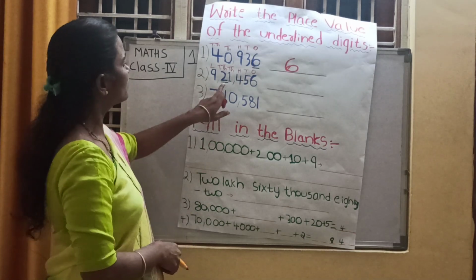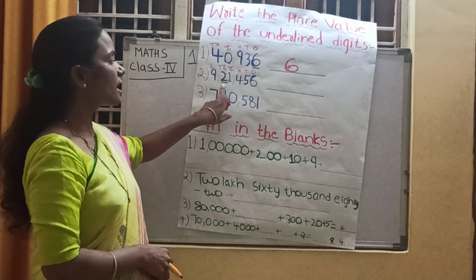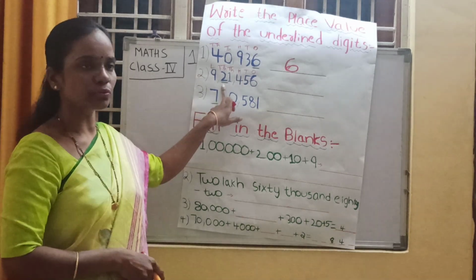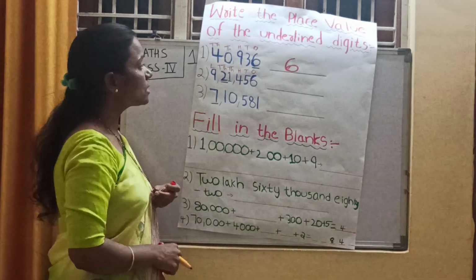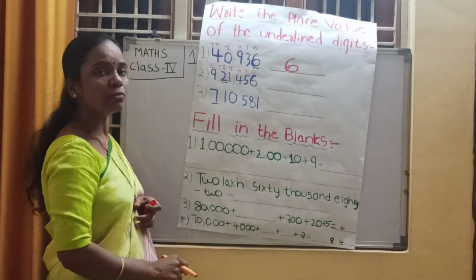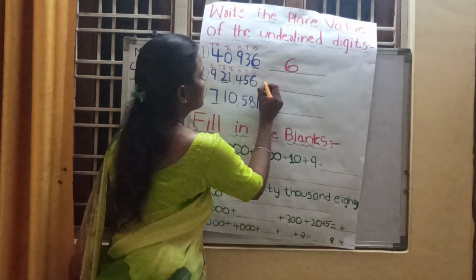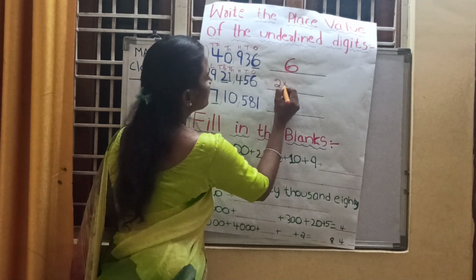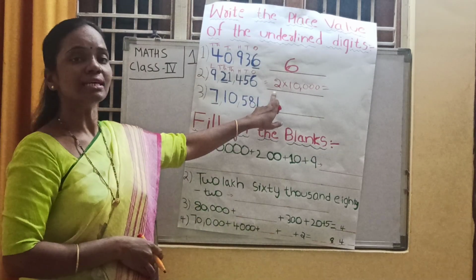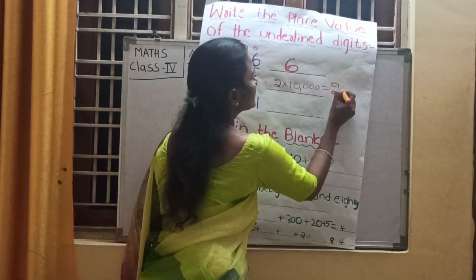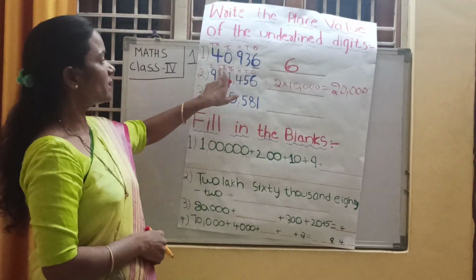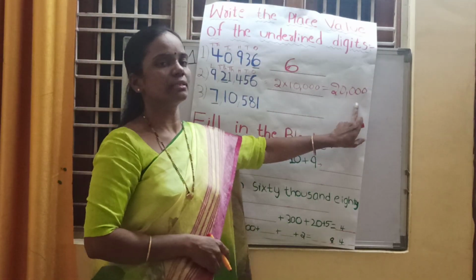9,21,456. Here 2 is underlined. So what is the place value of 2? 2 is in the 10,000s place. The place value of 2 is 2 into 10,000. How much is that, children? 2 into 10,000 is equal to 20,000. So 2's place value is 20,000.